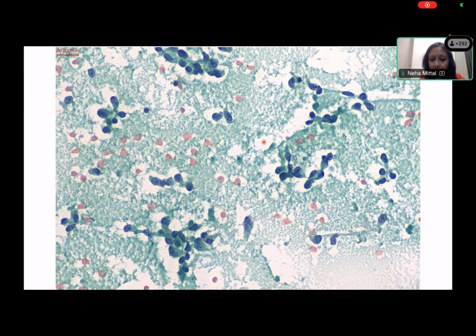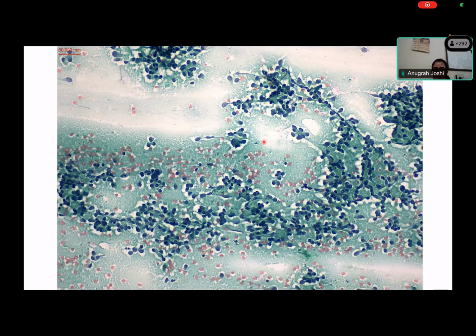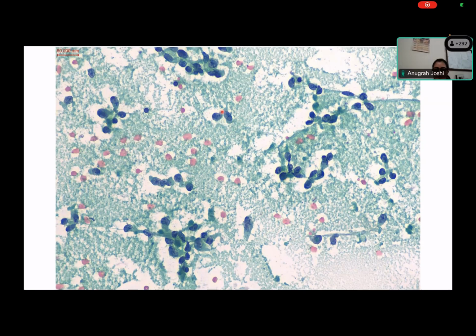Any characteristics to the nuclei? There is a granular salt and pepper appearance of chromatin. Yes, some cells do have that. Correct, I agree. Some cells do have that salt and pepper type appearance. But more importantly, what do they not have? They don't have nuclear clearing. Correct.